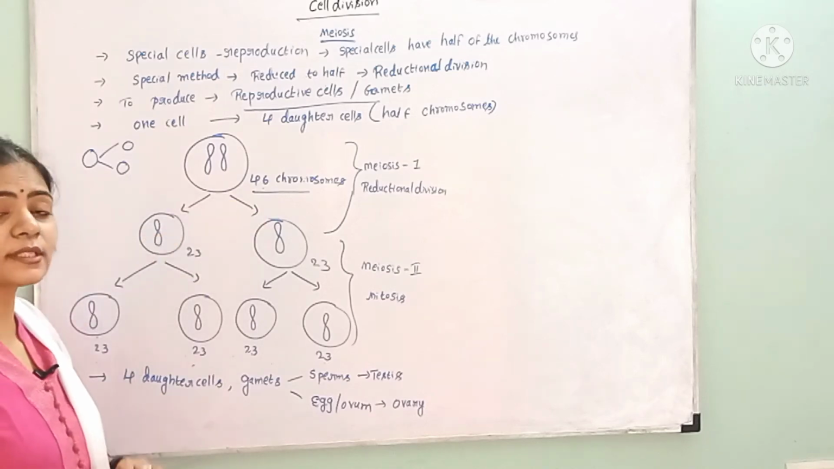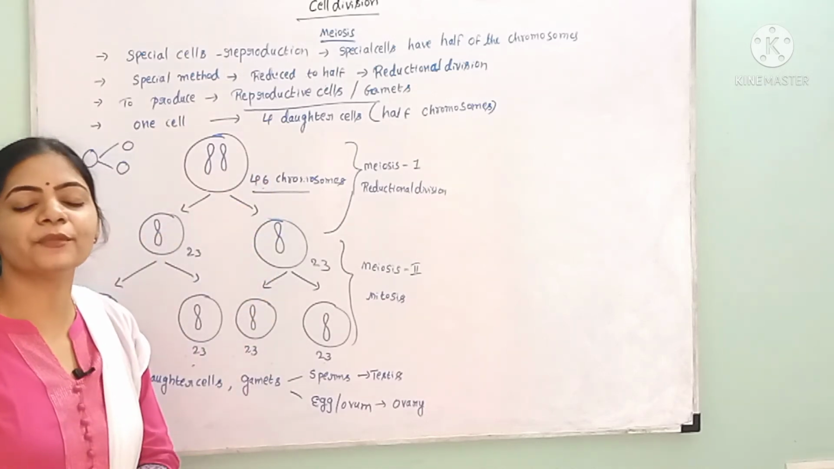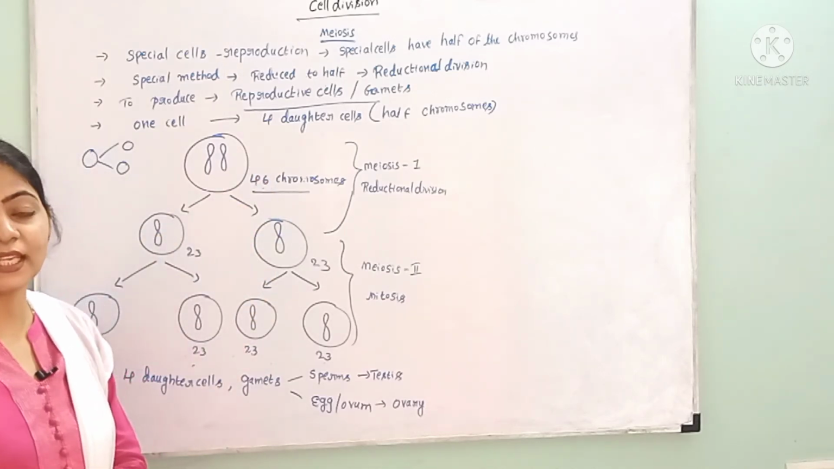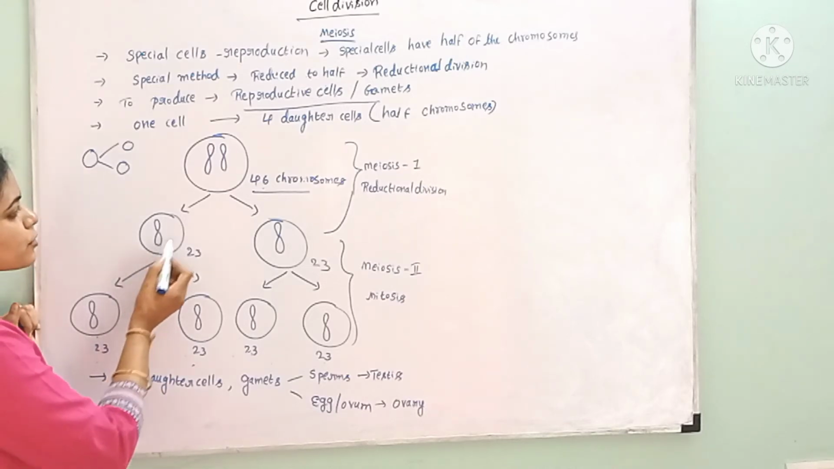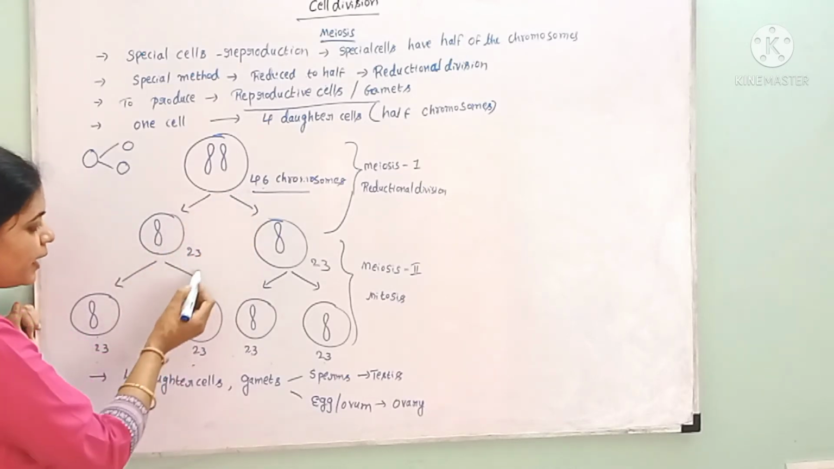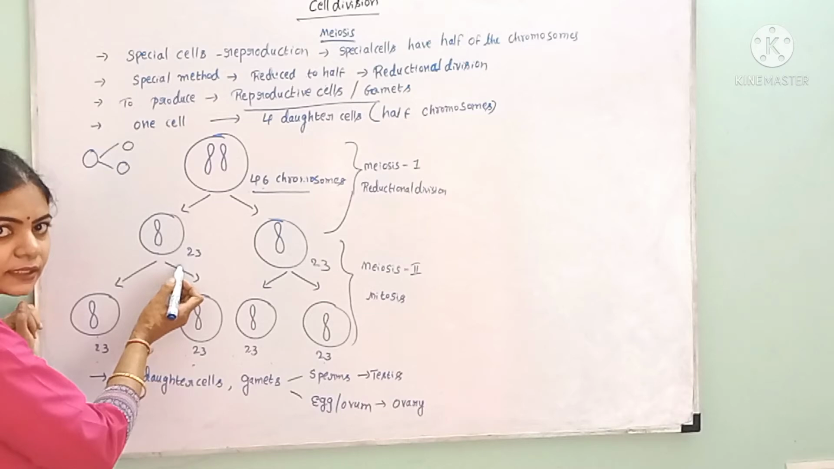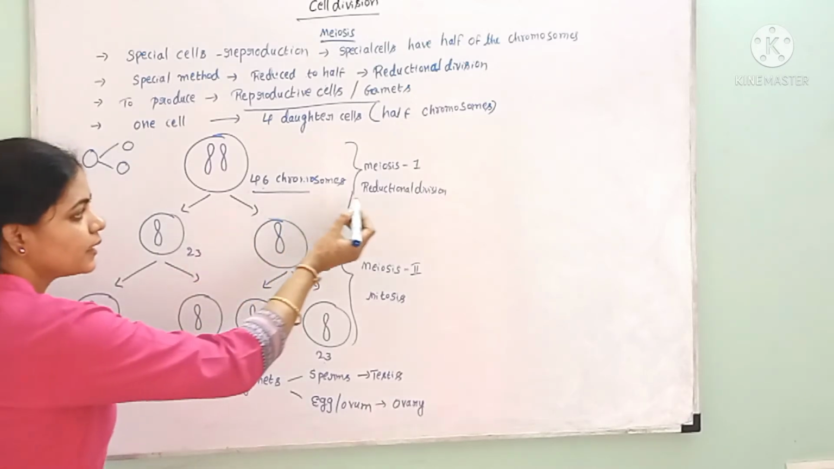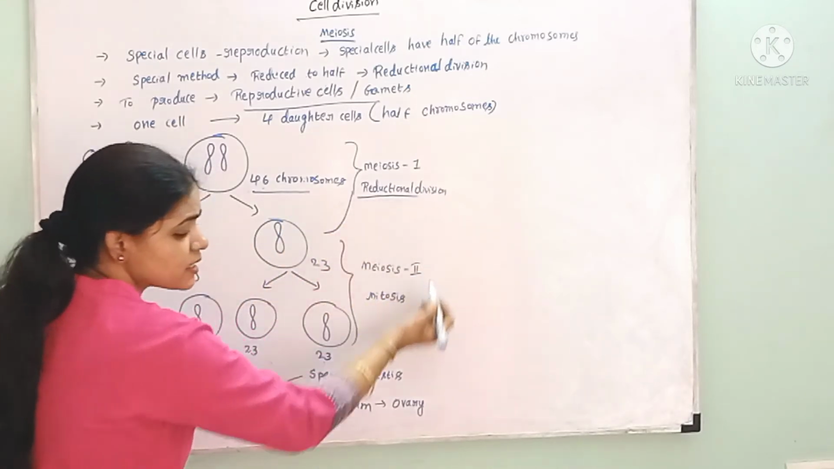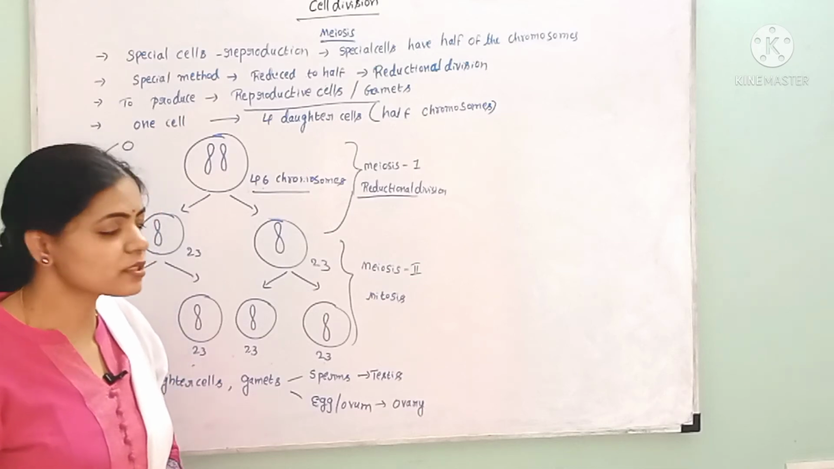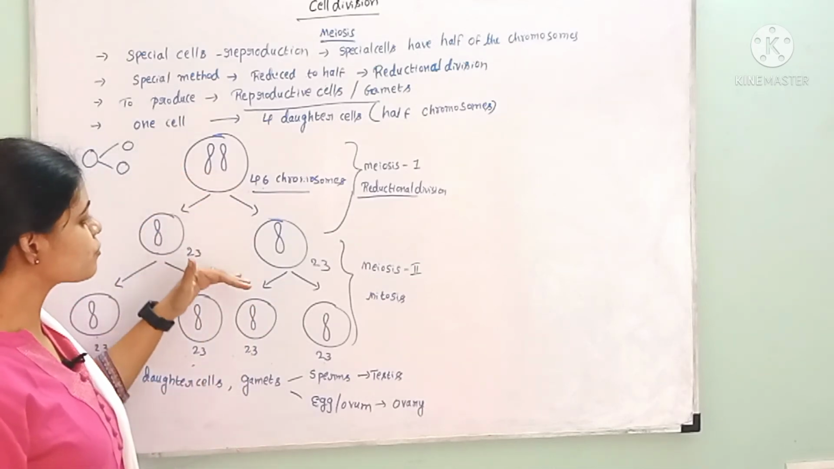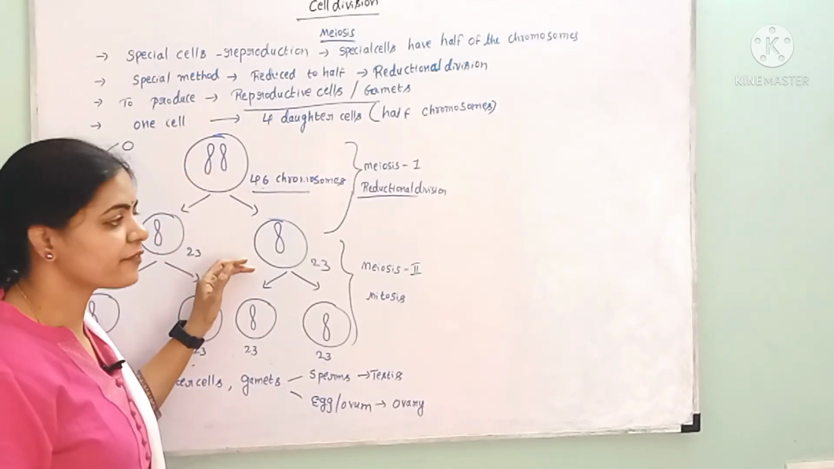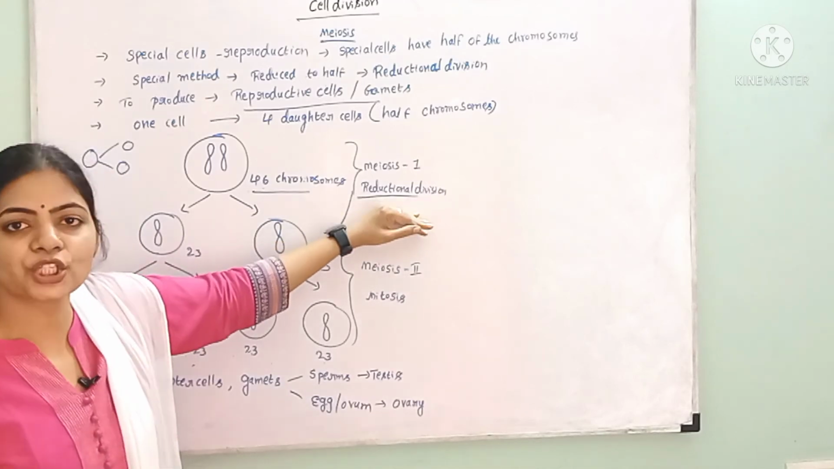These daughter cells have half the number of the chromosomes. What is happening? Half the number of the chromosomes. Here 46 chromosomes are there, but finally we are getting 23. That means the reduction process occurs in the first step only. In meiosis 1, the number of chromosomes is reduced to half. Hence it is called reductional division.